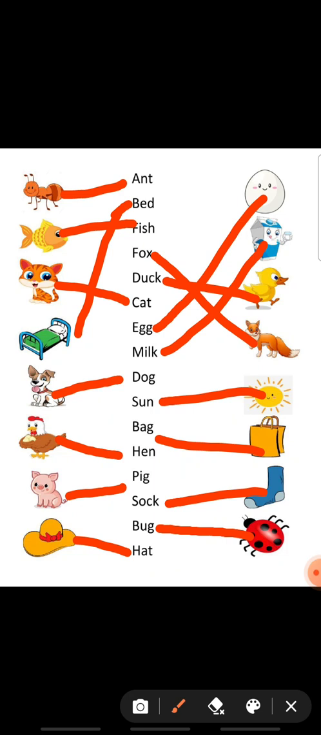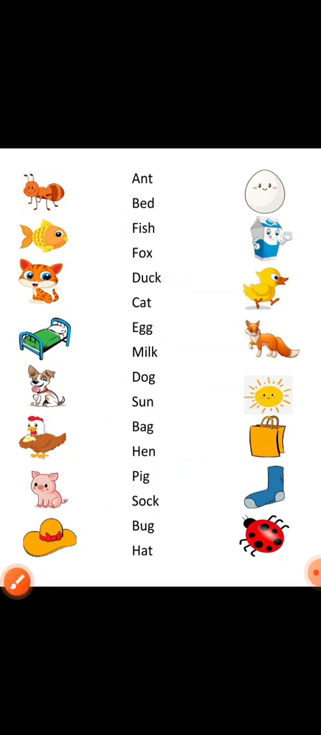Okay? Okay. So homework is reading. Okay? The A sound word, the E sound word, the I sound word, the O sound word, the U sound words. So these five vowel sound words, you have to read them with the spelling.